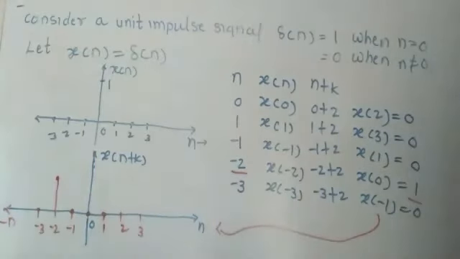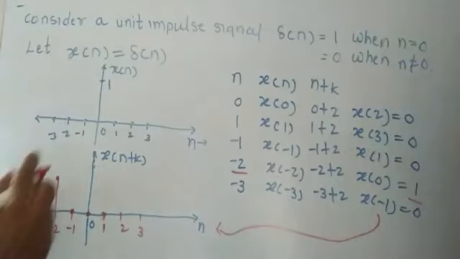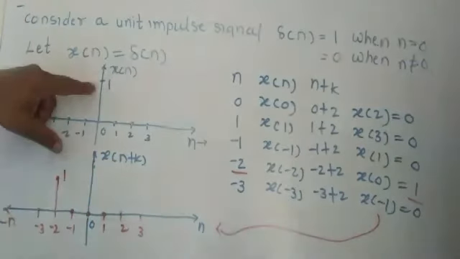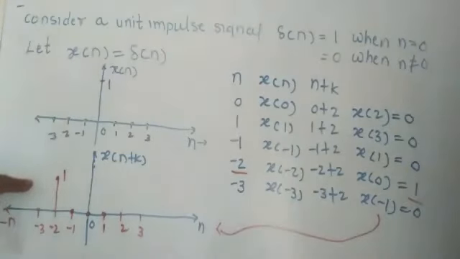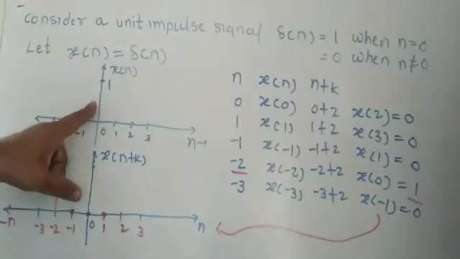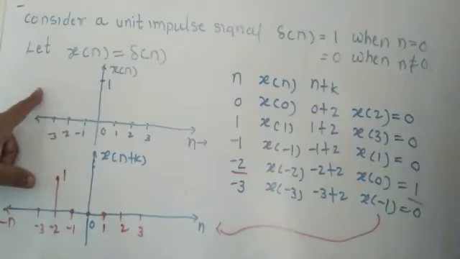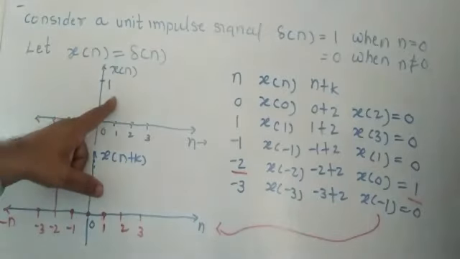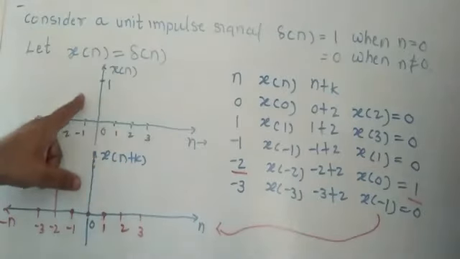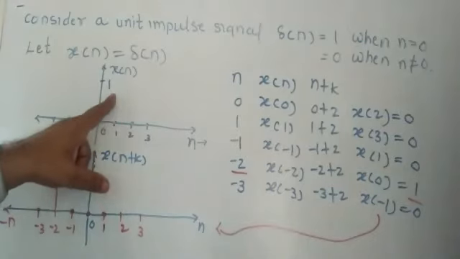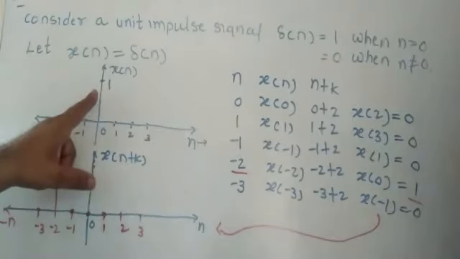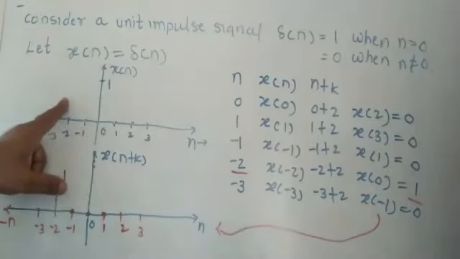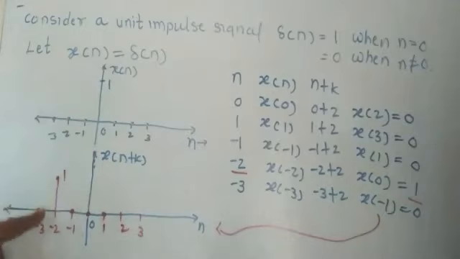So from this graph you can understand that the unit impulse signal will be the original signal, and this unit impulse signal gets advanced, meaning it is shifted in the left hand side direction. Remember, in a time delay operation the original input signal is shifted to the right hand side, and in a unit time advance the original signal is shifted to the left hand side.